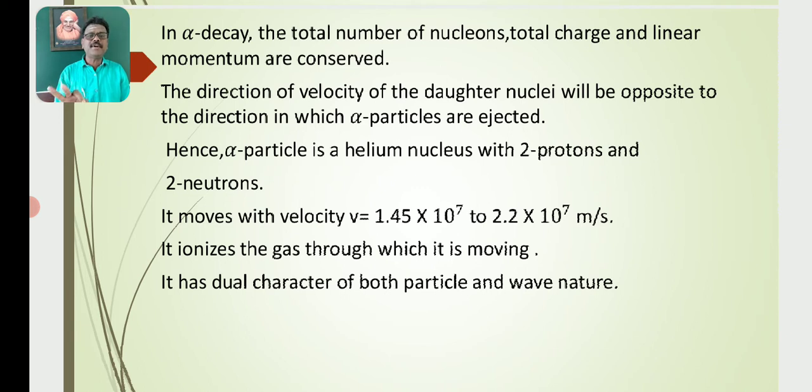Hence, an alpha particle is a helium nucleus with 2 protons and 2 neutrons. It moves with a velocity v equal to 1.45 × 10^7 to 2.2 × 10^7 meters per second. So this is the range of velocity of the alpha particles which are ejected from the radioactive element.